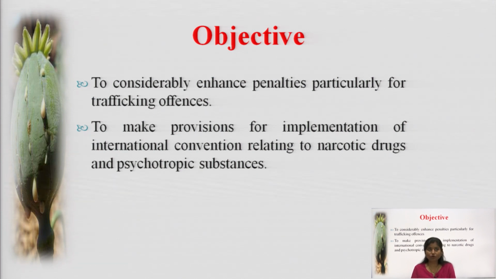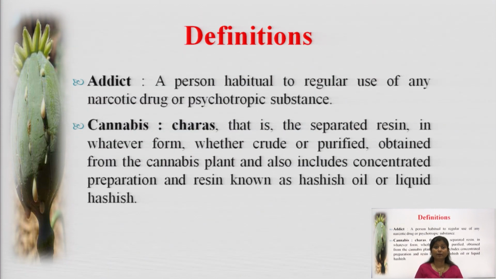To make provisions for implementation of international conventions relating to narcotic drugs and psychotropic substances. International conventions means that there are many laws which are regulated worldwide. So if there are one or two rules with respect to narcotics, then they have to be implemented in the international convention. That means if it is applicable for our country also, we will be including it in our Act also. So that comes under international conventions. With this point, we have completed the part of objectives.